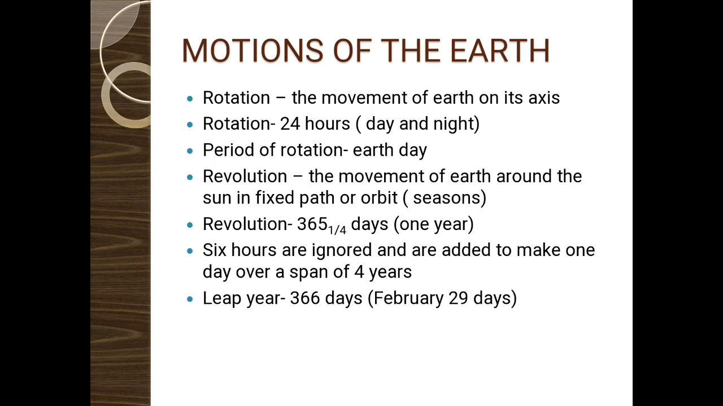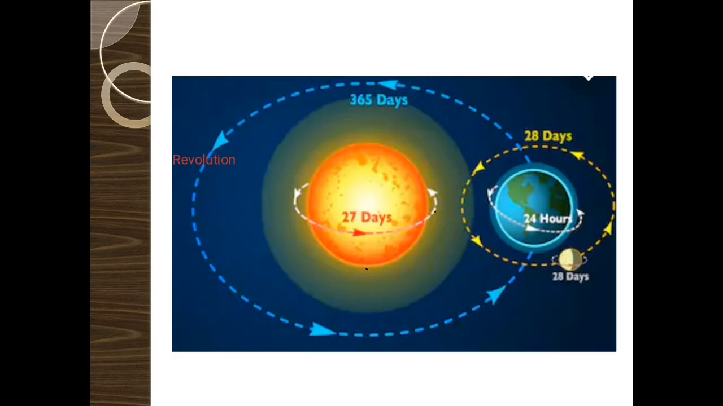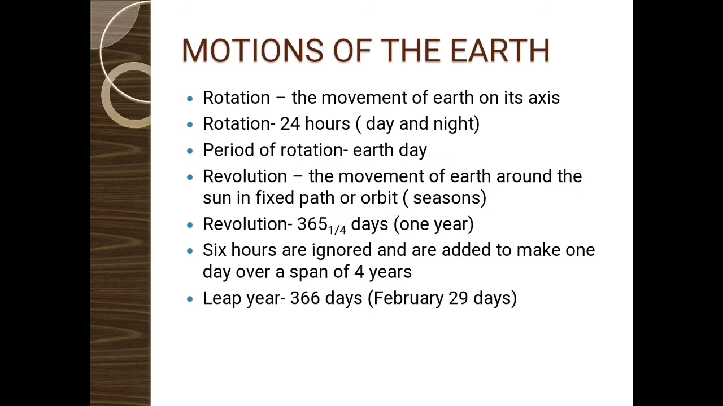There are two types of movements for Earth. One is rotation and the other one is revolution. Rotation means it is the movement of Earth on its own axis. You can see in this picture, here this Earth rotates on its own axis. Through North Pole and South Pole there will be an axis, and through that axis Earth rotates about its own axis, and the time taken for such a rotation is 24 hours. And the day and night phenomena is due to the rotation of the earth, and the period of rotation, that is 24 hours, is called earth day.